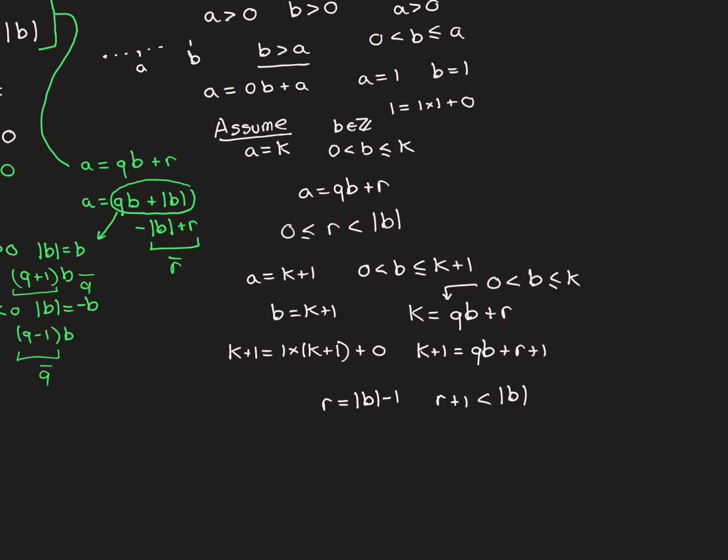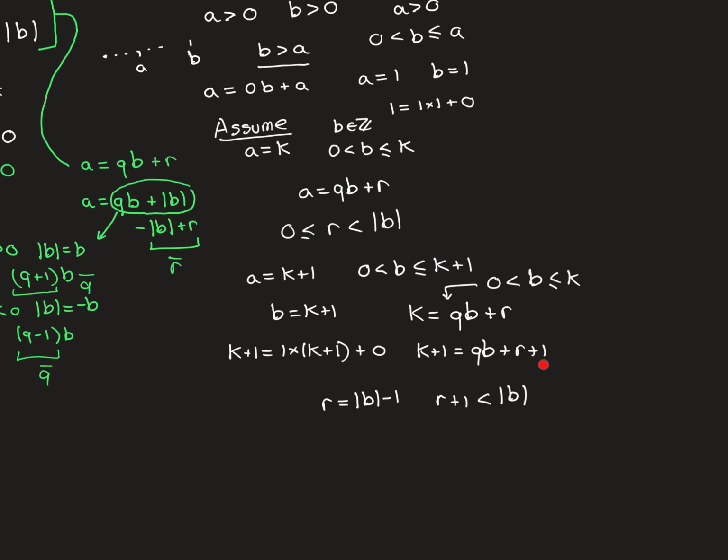We split this into two cases because for the case that b is k plus 1, we couldn't use our inductive assumption, so we had to consider that separately. But that's actually really trivial because clearly when b is equal to k plus 1, the Euclidean division holds true. Then for all the other b possibilities, so b is greater than 0 but less than or equal to k, we could use the inductive assumption. So we knew that we could write k equal to q times b plus r, where r was going to satisfy this inequality. And then we've said, oh, we can use this to find a Euclidean division for k plus 1. Just add 1 onto both sides, and we get this.